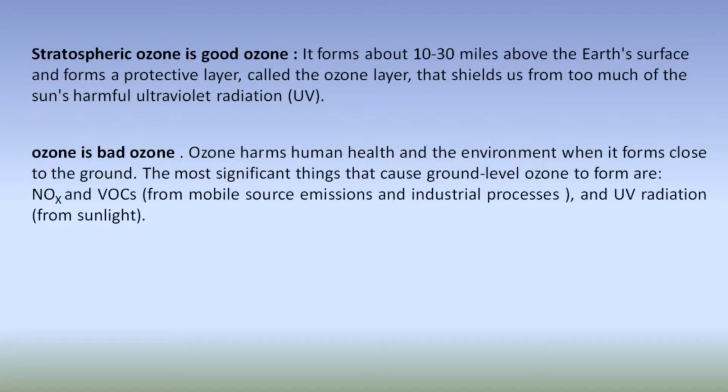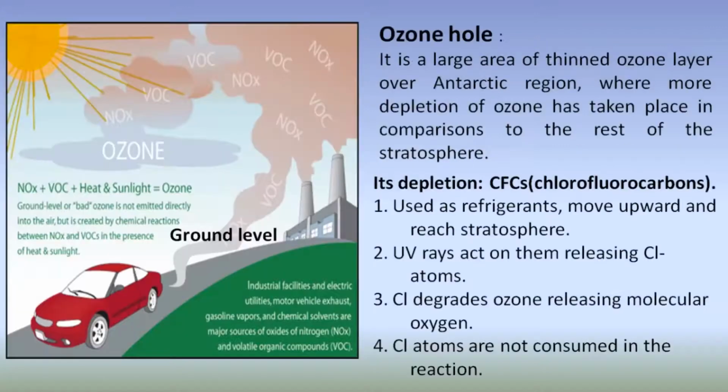And that shields us from too much of the sun's harmful ultraviolet radiation. And ground level ozone is bad ozone. How? The ozone harms human health and environment when it forms close to the ground. The most significant things that cause ground level ozone to form are NOx and VOC from mobile source emissions and industrial processes, and UV radiation, that is it comes from sunlight.